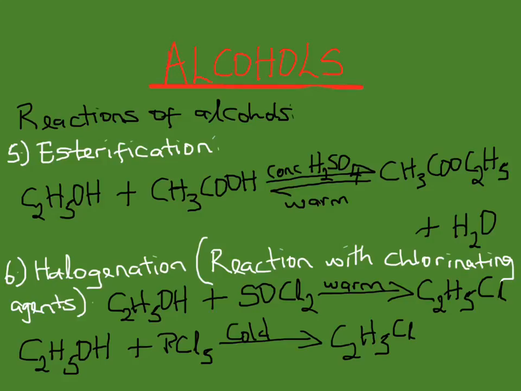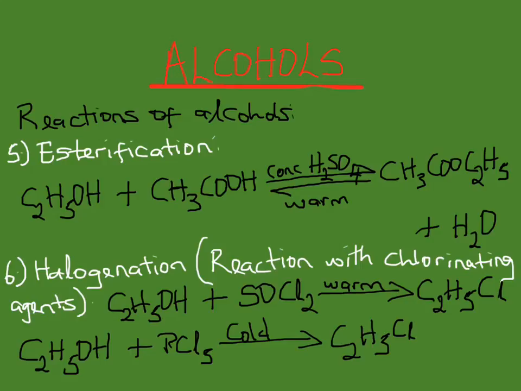With chlorinating agents, they react with dichlorosulfur 4 oxide in the presence of slight heat or warmth, to yield a halogenoalkane, and sulfur dioxide gas is given off. And white fumes of hydrochloric acid are also given off.